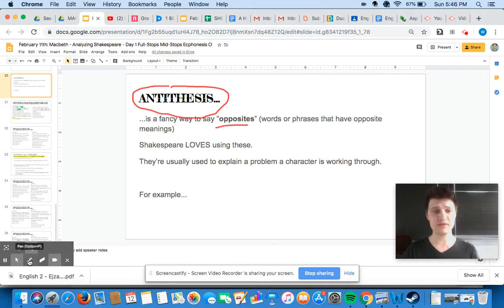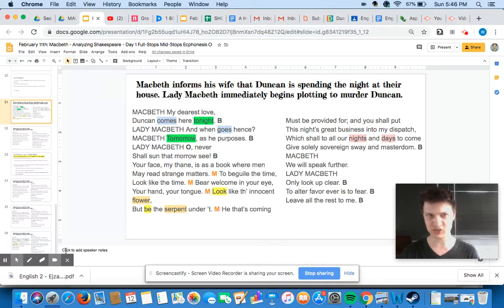So Shakespeare loves using these. Any Shakespeare passage that you will see is going to have a bunch of different hidden opposites through there. And they're usually used to explain a problem the character is working through, or to explain one of the main thematic things that's going on in the passage. So let me just explain what I mean by that by looking at the exact same passage that we have been looking at in all these other videos.